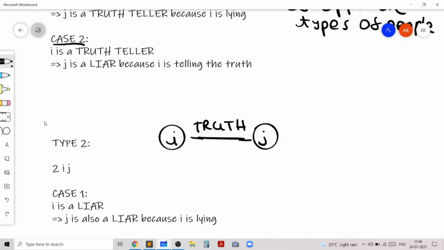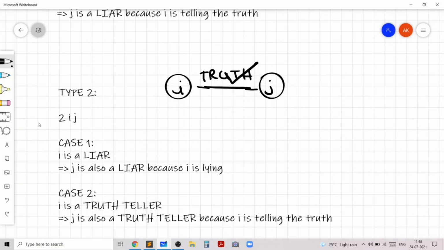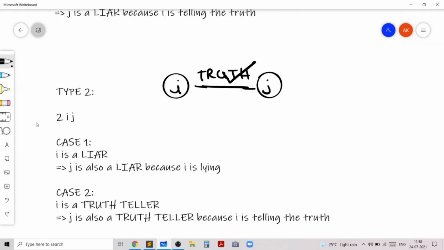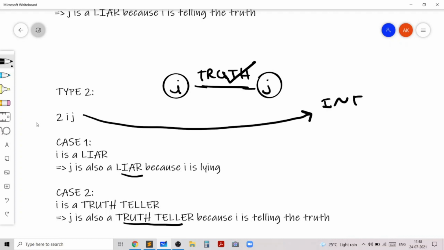However, if i is telling the truth, then the fact that he is claiming j to be a truth teller is correct, and hence j will also be a truth teller. So by a similar casework, we can deduce that the main information we get from a type 2 query is that i and j are the same type of people.